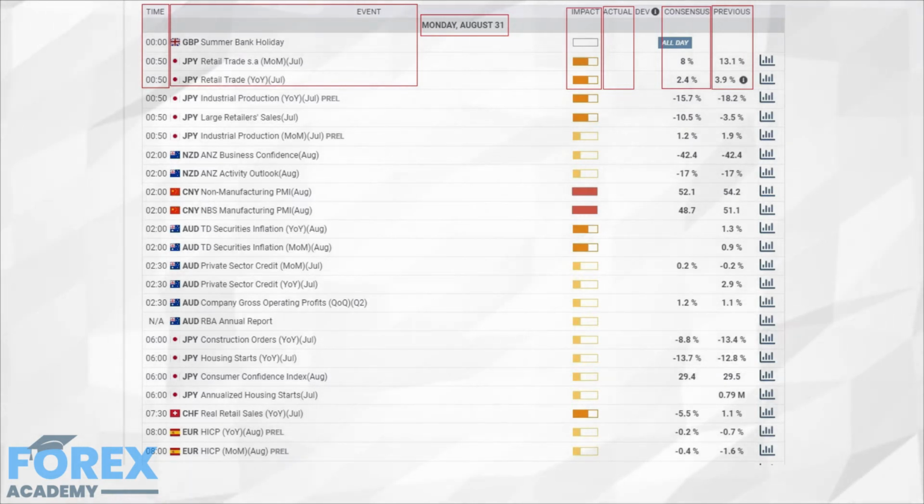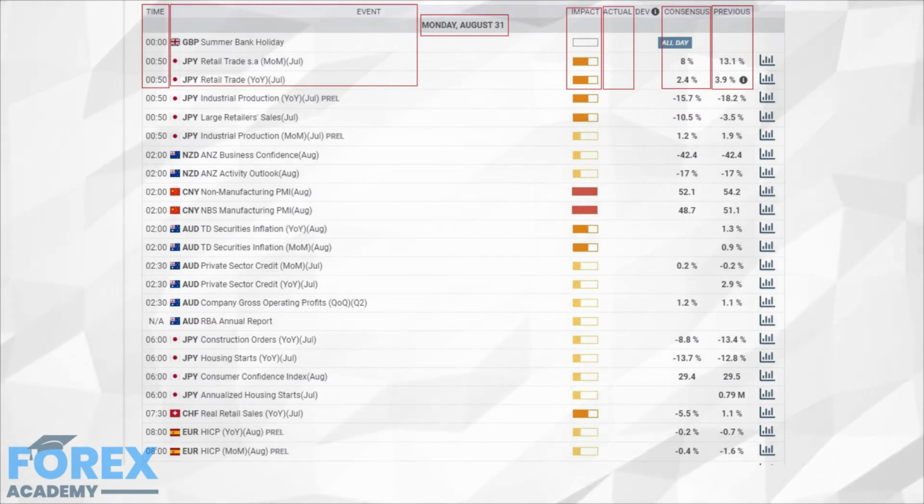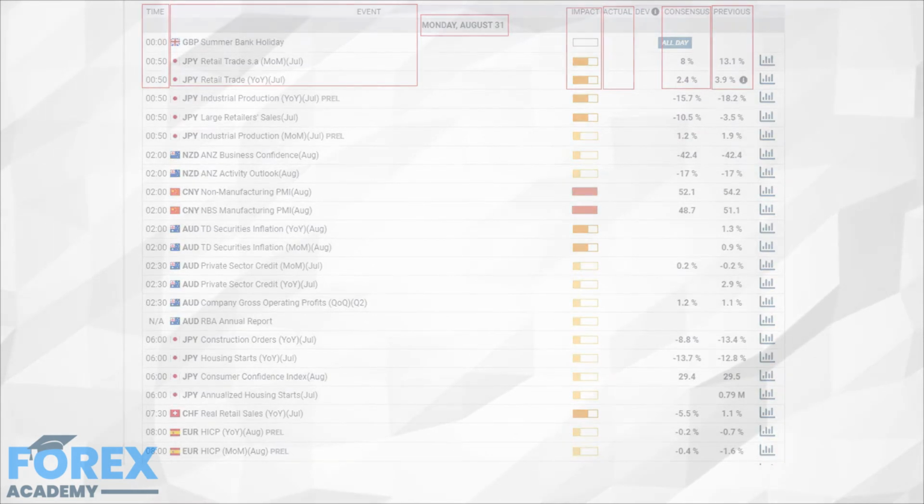The consensus, which is a value of the expected data release as put together by economists and analysts, is usually fairly accurate. The previous data release, which should also be used in conjunction with the consensus as a gauge, is also available. The larger the deviation between the actual release and that of the consensus, the more likely it will cause more volatility in the market, dependent on expected impact level.